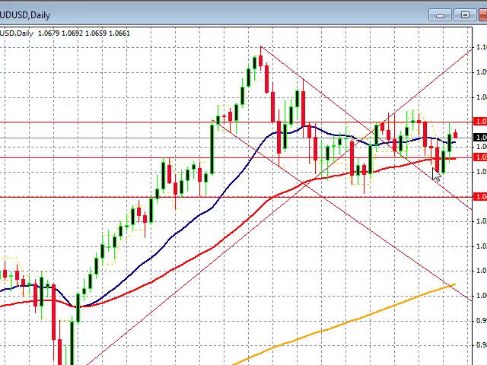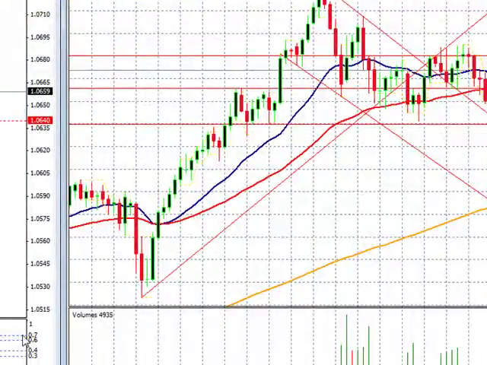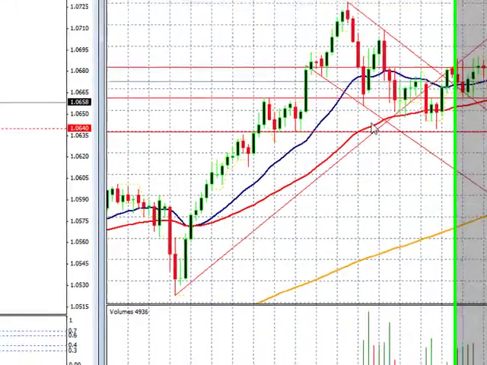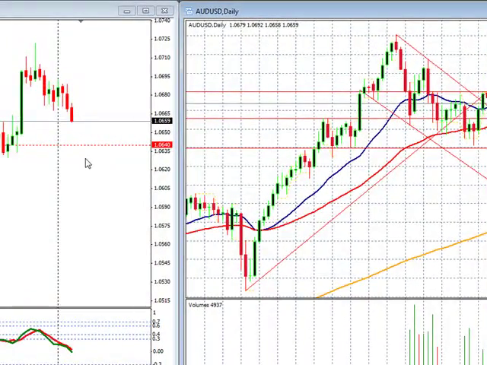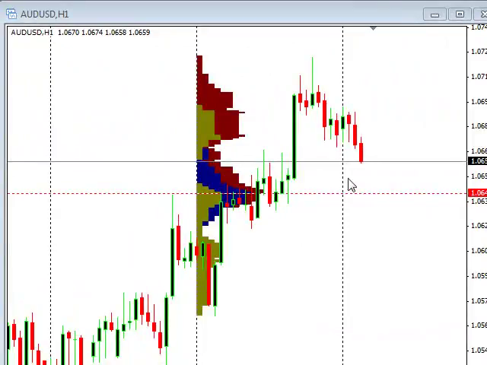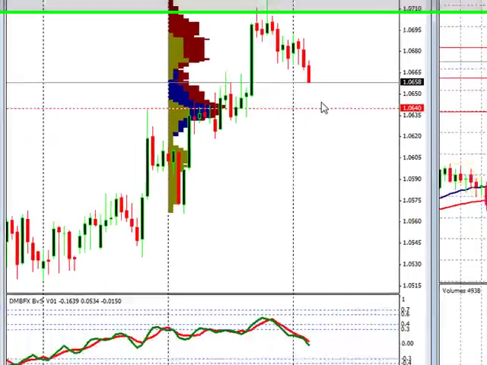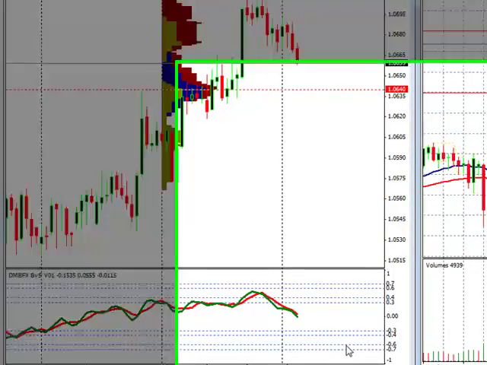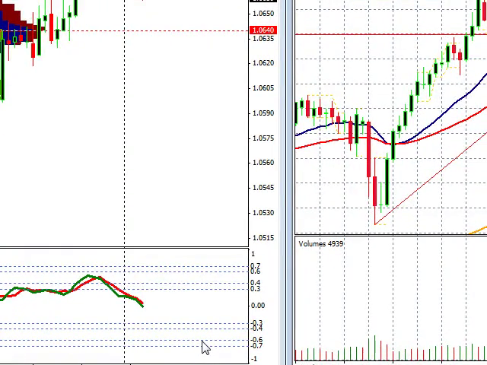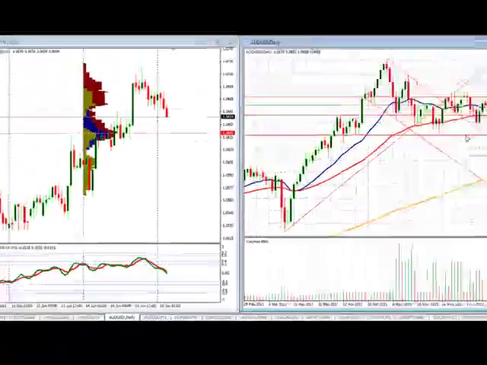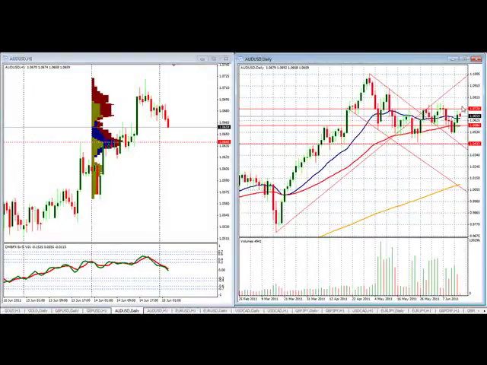So this is another one where we've got several trends that we're trying to figure out which way it goes, but because we can't really define a true trend besides long term, we're in an uptrend, we're going to sit on hands. We got a point of control at 1.0640, which is basically right in the middle. And it looks like we're falling back a little bit as RSI is heading down. So this is another one that I recommend that we sit on hands until a tradable trend is there. If you're more aggressive, you can see you could short up here and you could buy down here.